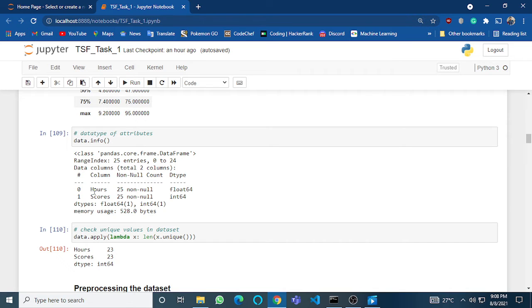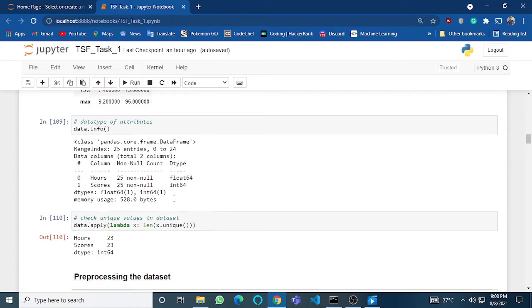There are two attributes, hours and scores, and hours is of the data type float and scores is of the data type int, because hours is having values in decimals and scores are in integers.